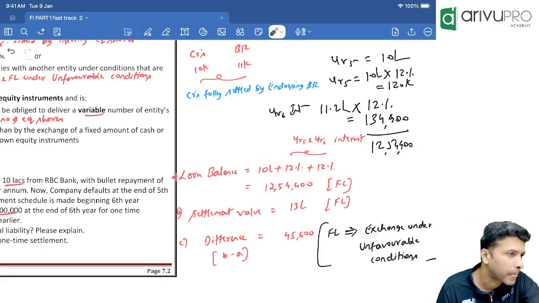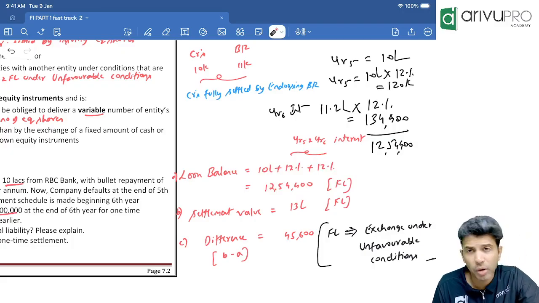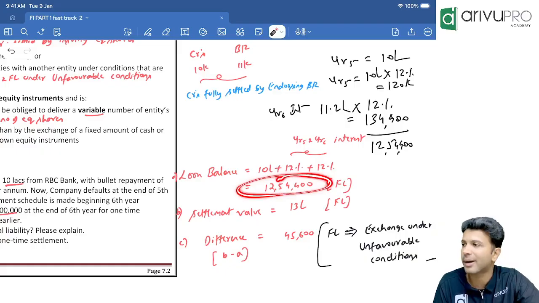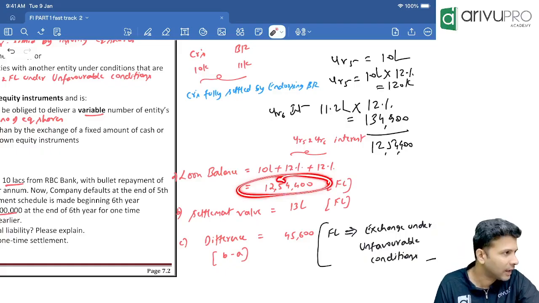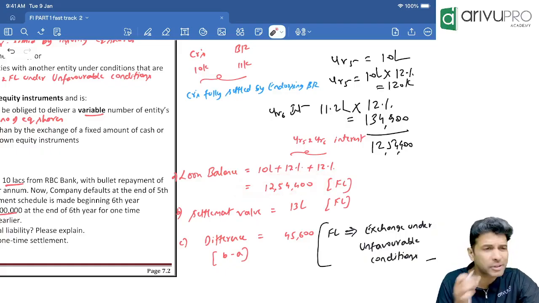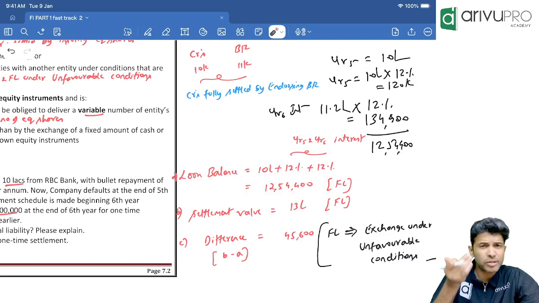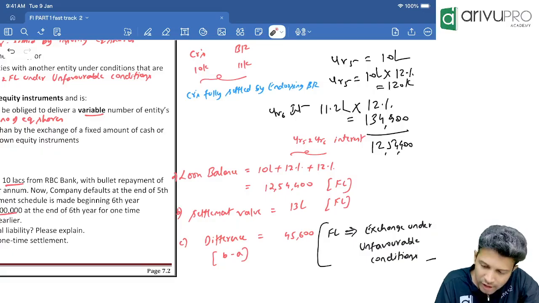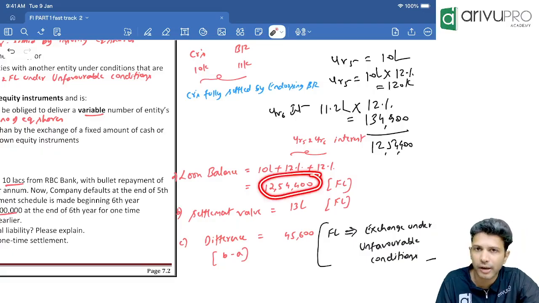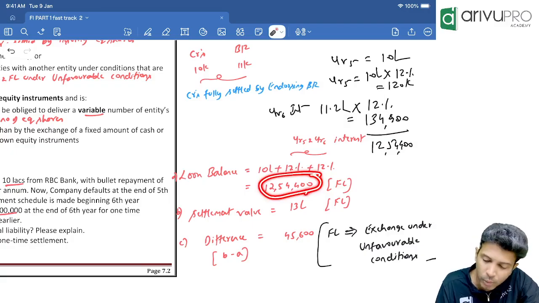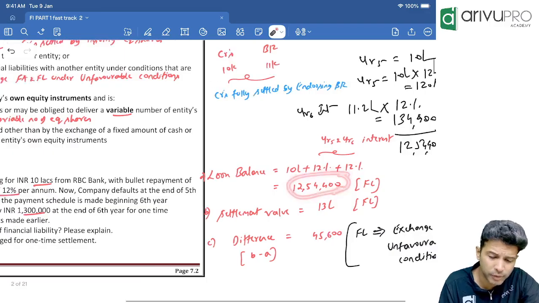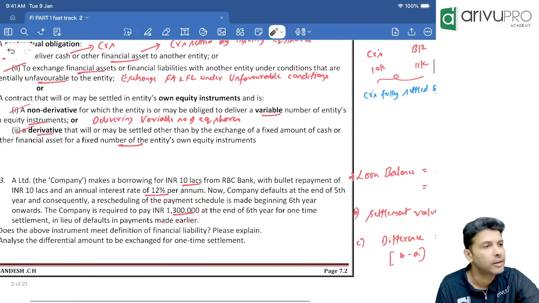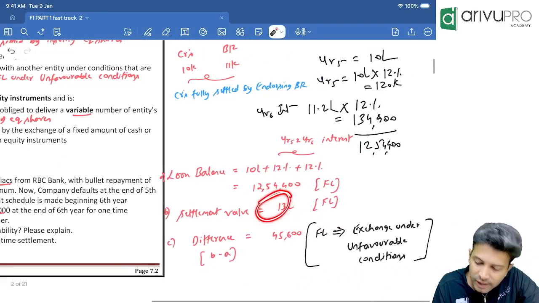Correct, Ajay? So that means as per our original contract, how much we need to pay to the banker? 12,54,400 because interest is 12% now. Correct? Instead of the settlement happening in the fifth year, the settlement is happening in the sixth year. So if you actually calculate as per the original contract terms, the settlement amount should be 12,54,400. But are we settling 12,54,400 or 13 lakh? We are paying, the settlement value is 13 lakh.